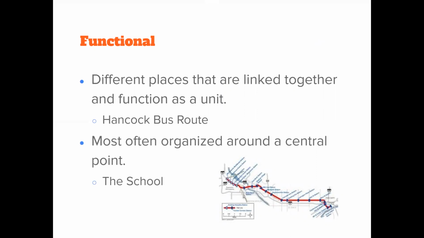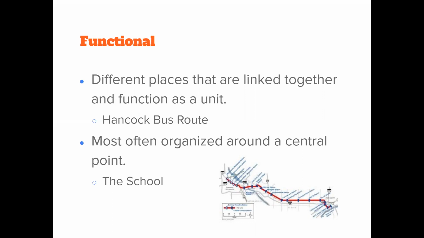All right, now let's take a look at our second region, functional. Different places that are linked together and function as a unit. Okay, so an example of this would be the Hancock bus route. Okay, so it's most often organized around a central point. What would the central point of the bus route be?